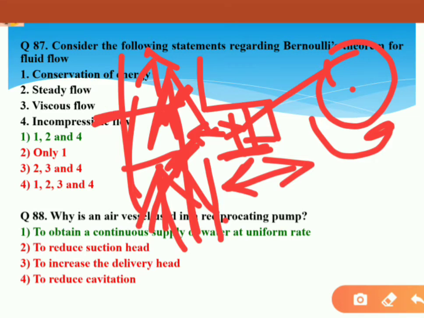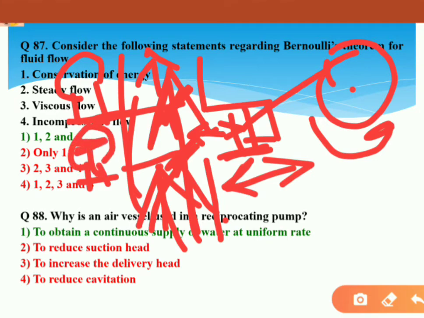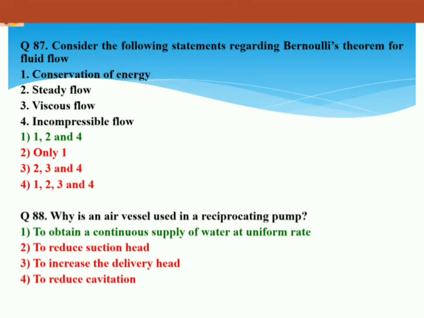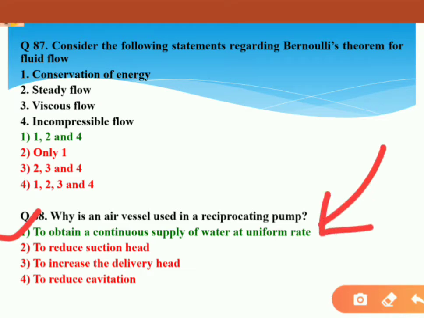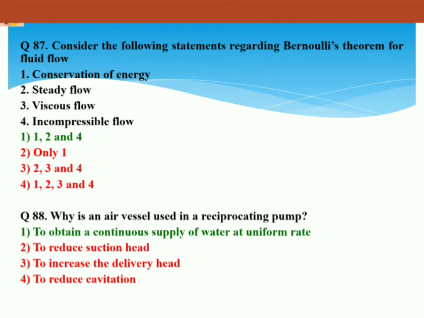To make the flow continuous, a certain air vessel is applied within the two valves, inlet and outlet valves, where the pressure of the compressed air will make sure the flow is continuous. That is actually the working principle of those air vessels. So option 1 will be the correct answer: to obtain a continuous supply of water at uniform rate, that is the main functional operation of an air vessel in the reciprocating pump. Let's proceed to next question, 89.